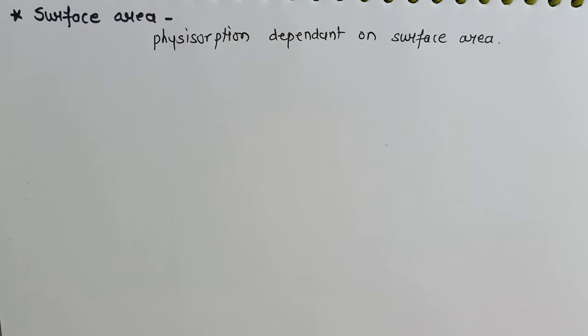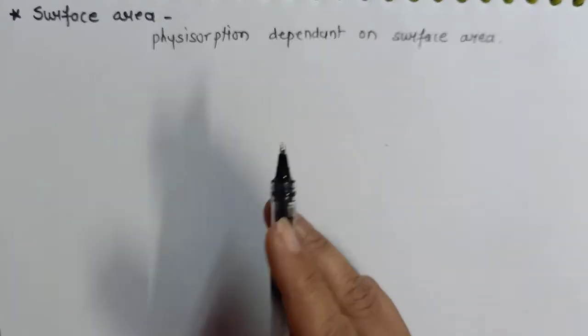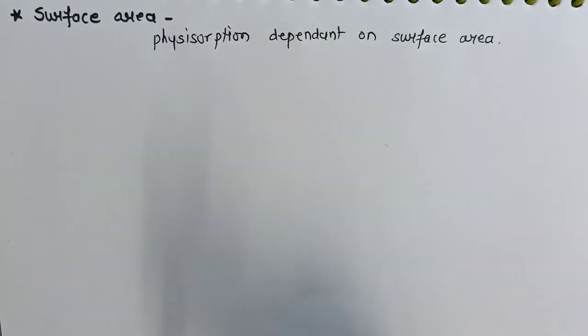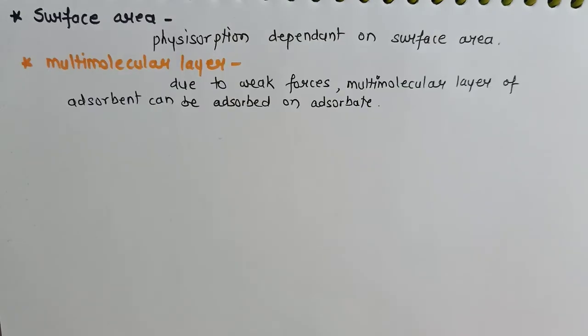I will give you one example. Like the lump of Bonvita: during rainy days, the Bonvita gets converted to lumps, so it does not get dissolved in milk quickly. On the other hand, when Bonvita is in powdered form, it gets dissolved in milk very quickly. And why has that happened? Because the surface area in the powdery form increases. And therefore, I will say the catalysts, generally, are finely divided substances.